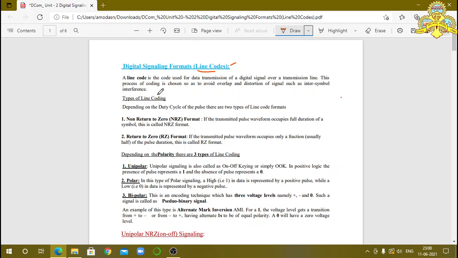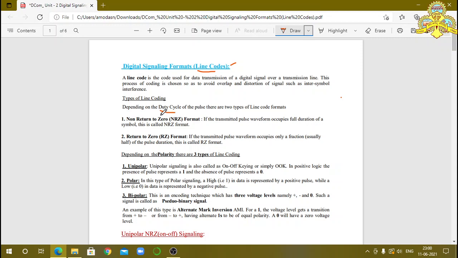In line codes, we have different types, basically depending on the duty cycle. Duty cycle means T on divided by T on plus T off, or T on divided by the total time period T. Depending on the duty cycle, the line codes are mainly classified into two types.